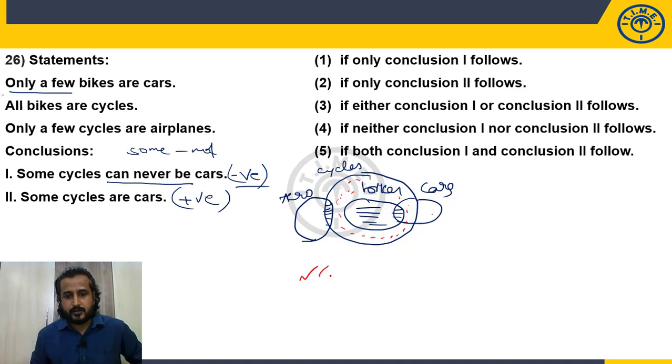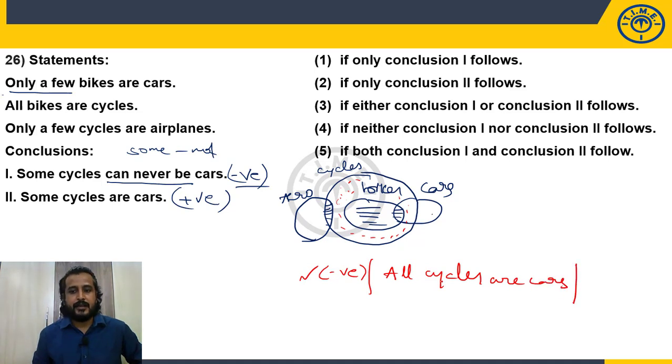So when the negative conclusion is true, what we are going to draw? Alternate diagram. What is that? Some cycles can never be cars. Alternate opposite pair is all cycles are cars. Now let's check whether all cycles can go inside the cars. Can you place all these cycles within the cars? Is it okay?